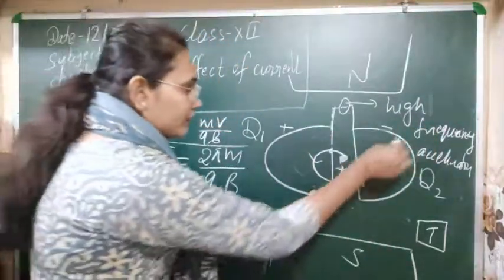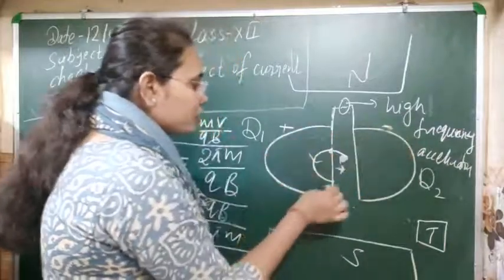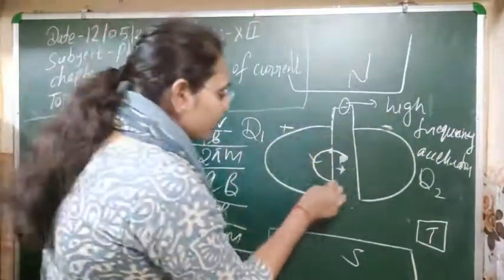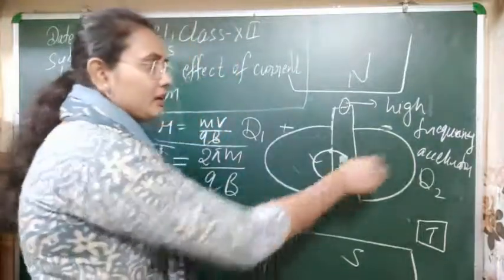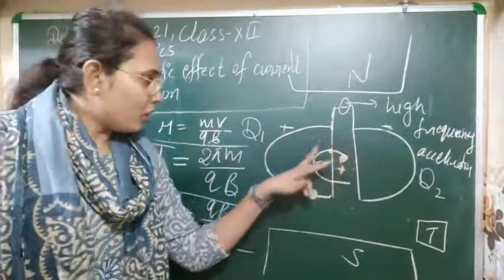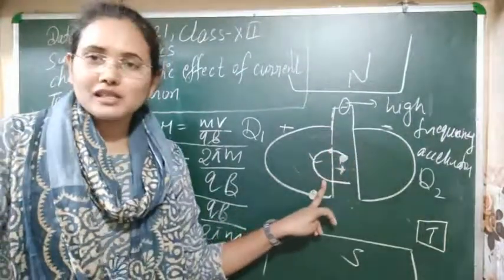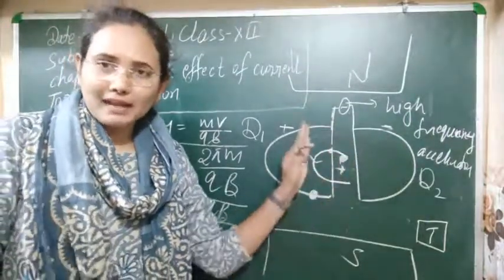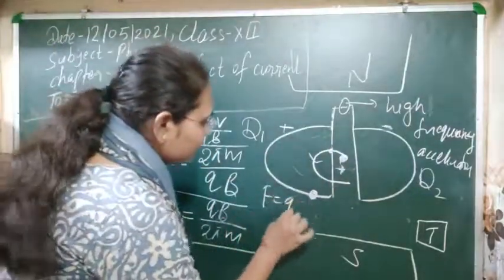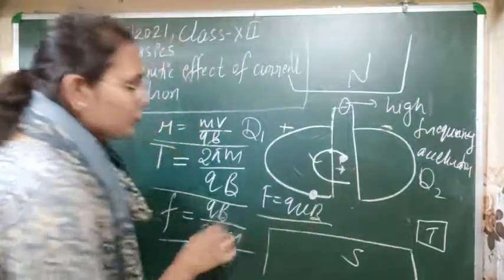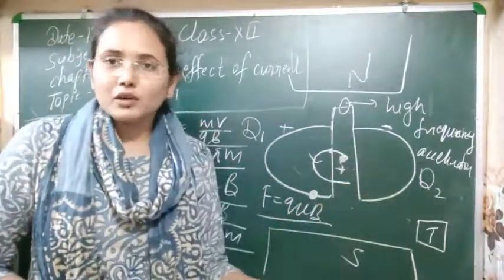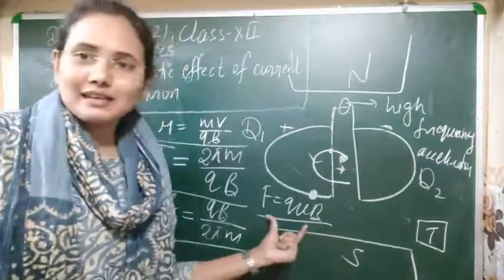So it feels repulsion from here and just moves out, and at that time it feels attraction here. It was already experiencing the Lorentz force in the magnetic field, which we have seen is equal to QVB, and again it starts to experience a new force. It means the force is increasing here.